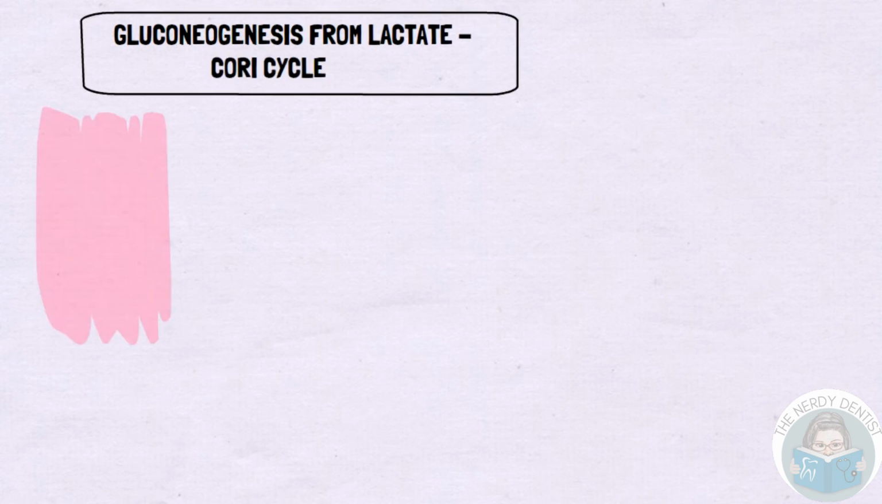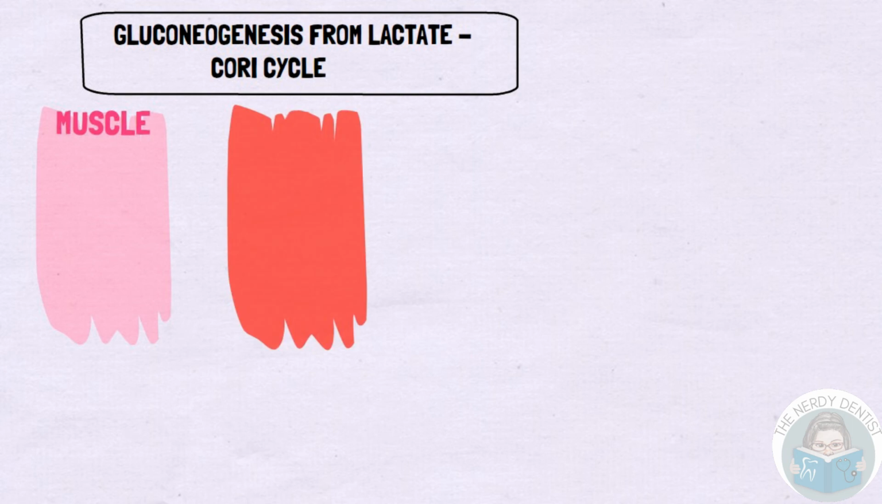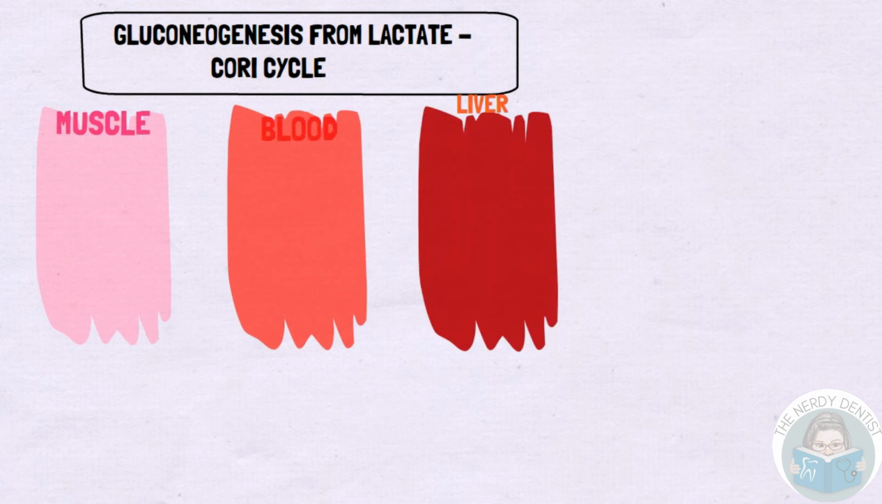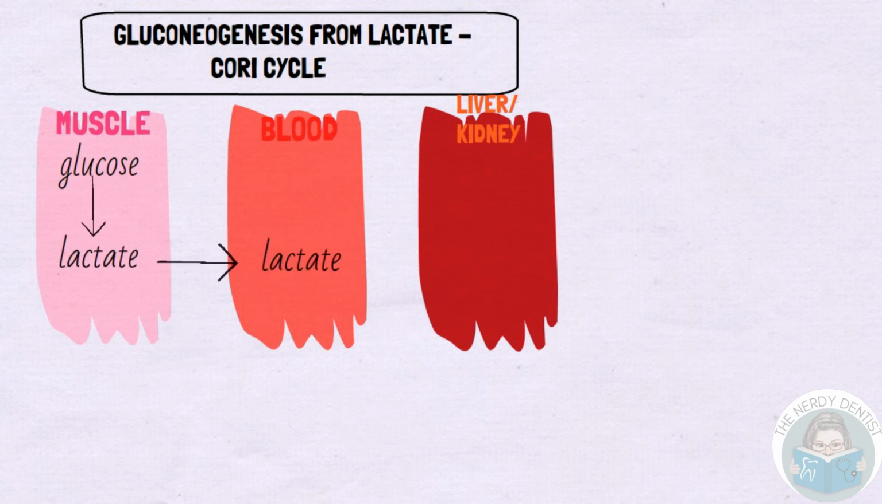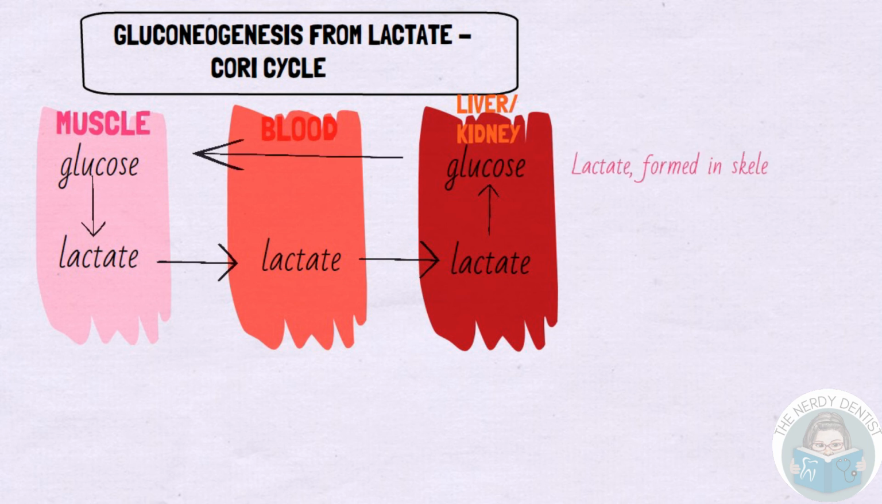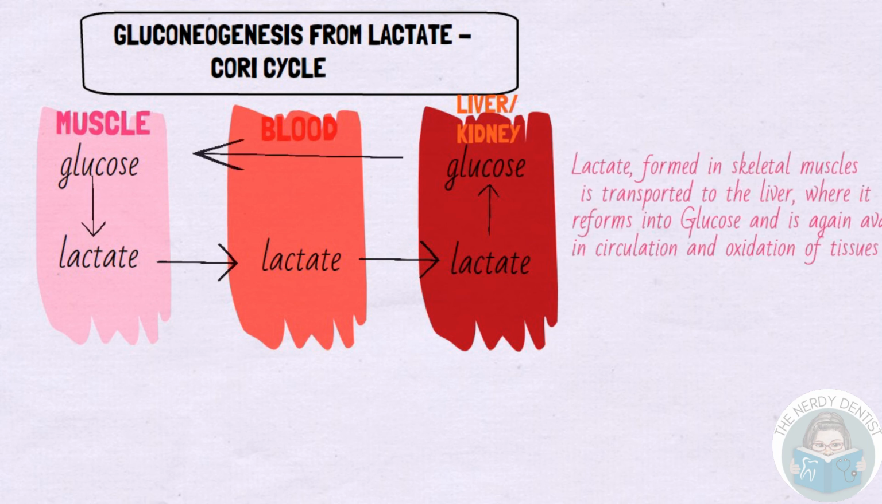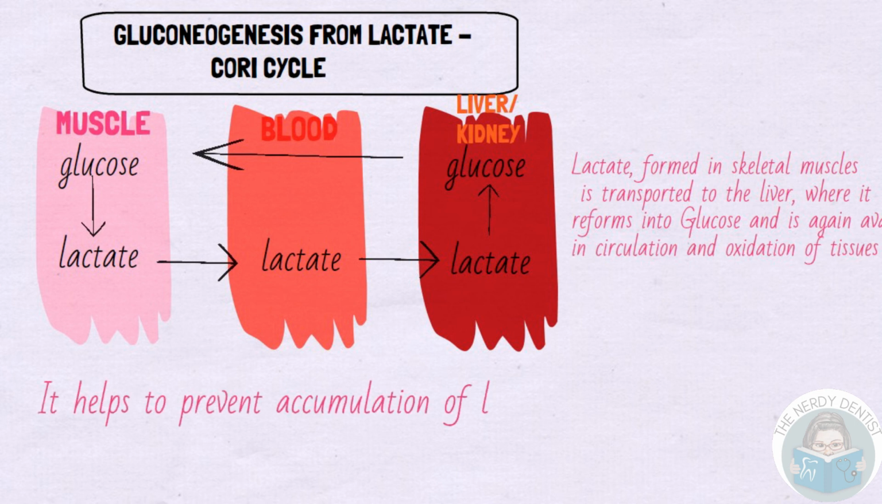Gluconeogenesis from lactate, which is called as the Cori cycle. In the muscles, glucose is converted to lactate. The lactate formed in the skeletal muscles is transported to the liver, where it again forms into glucose, and it is again transported into circulation and available for oxidation of tissues. This cycle also helps to prevent accumulation of lactate in the tissues.